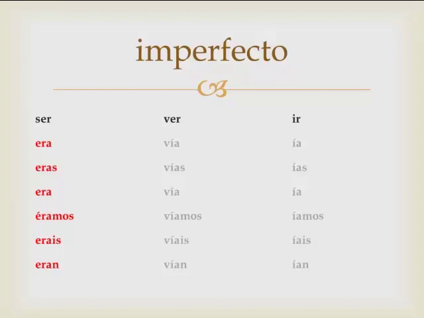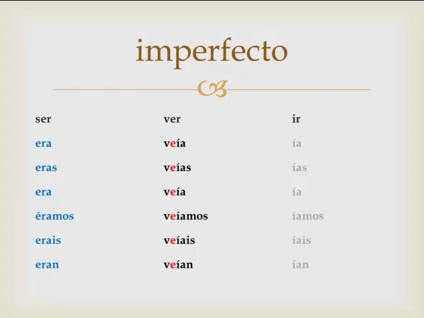Let's turn our attention to ver. I was watching or I was seeing. Instead of vía, we're just going to add an E in there for all of these all the way down the conjugation. Veía, veías, veía, veíamos, veíais, and veían. So it's almost a regular verb.